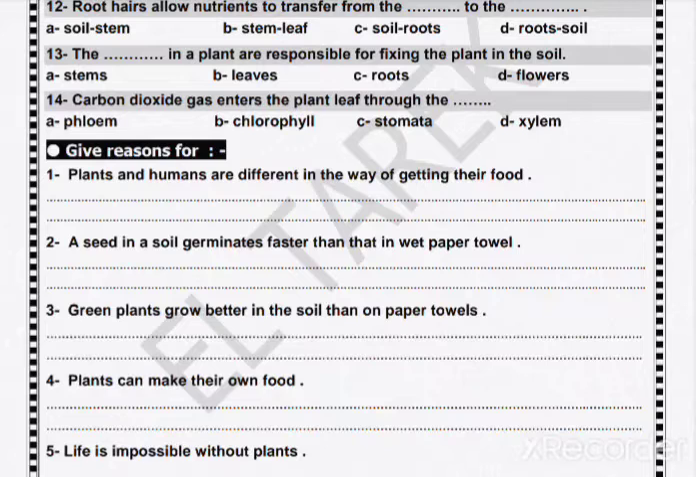Seed in a soil germinate faster than in wet paper because the seed get water and nutrients from soil and the root grow fast in soil. تاني ليه السيد بتنمو بسرعة في الطينة؟ Because get water and the nutrients from soil. في مواد غذائية موجودة في السويل. And the root grow easily in the soil. Green plants grow better in the soil than on paper soil. نفس الإجابة. ليه؟ Because the root grow easily in soil and get water and the nutrients from a soil.